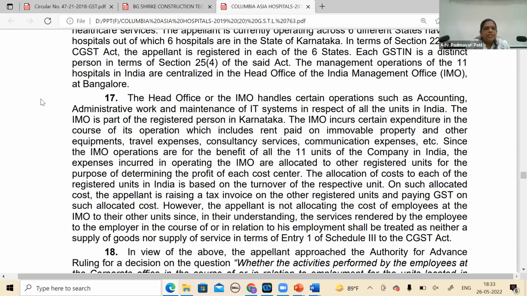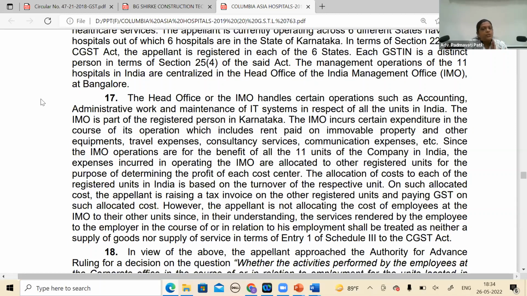IMO incurs certain expenditure in the course of its operation, which includes rent paid, other equipment, travel expense, consultancy, communication, etc. Since these operations are for the benefit of all the 11 units of the company in India, the expenses incurred in operating the IMO are allocated to other registered units for the purpose of determining the profit of each cost center. The allocation of cost to each of the registered units in India is based on the turnover of the respective unit. On such allocated cost, the appellant is raising a tax invoice on other registered units and paying GST on such allocated cost. For some part, they are paying, but here basically the question was just salaries.